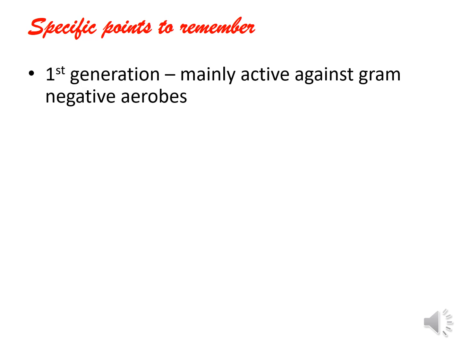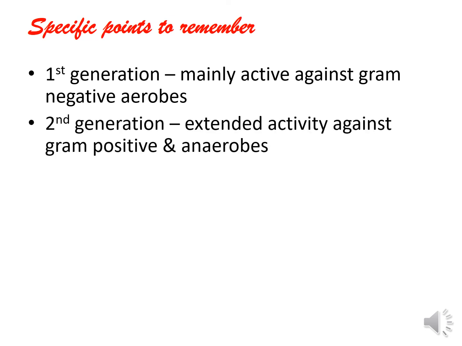So now we have come to the end of this lecture. We have to remember some specific points about fluoroquinolones, that they are divided into first generation and second generation. First generation are largely active against gram-negative aerobes, so they should be used in those infections which are known to be caused by gram-negative bacteria.